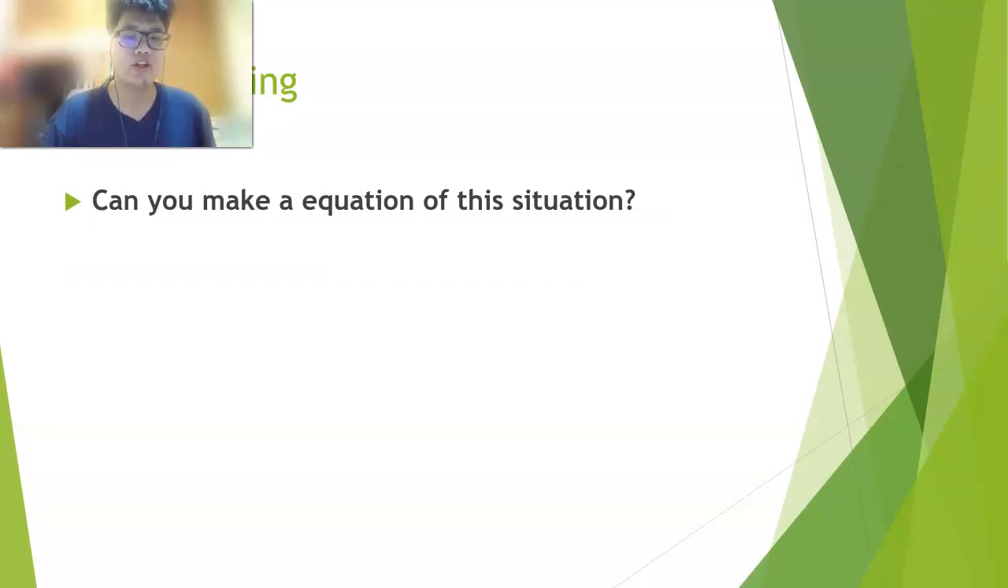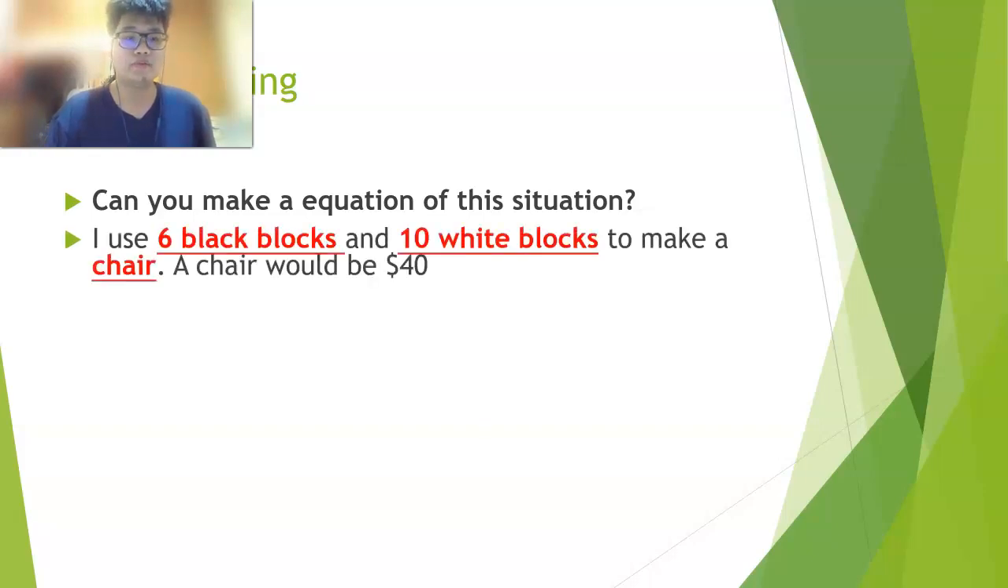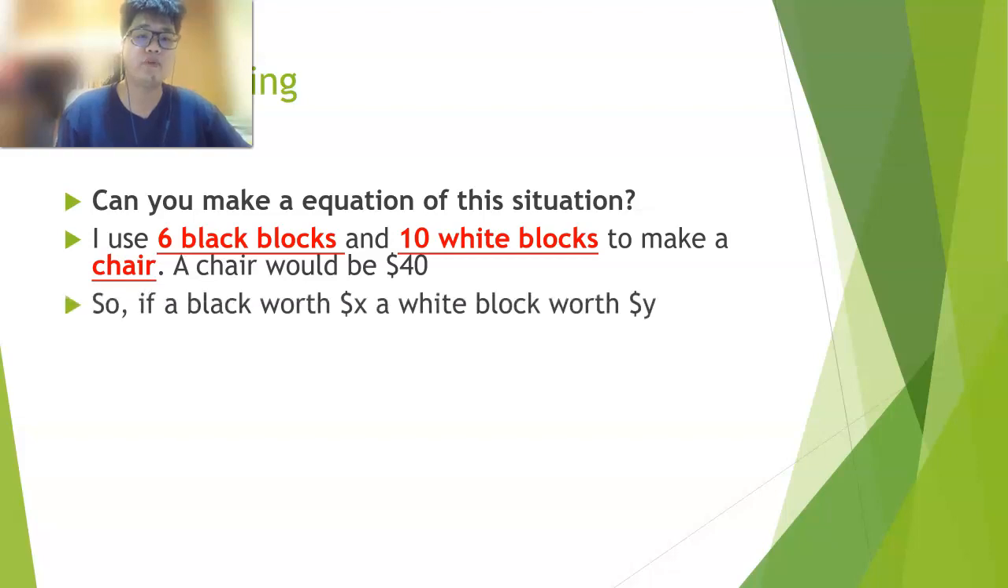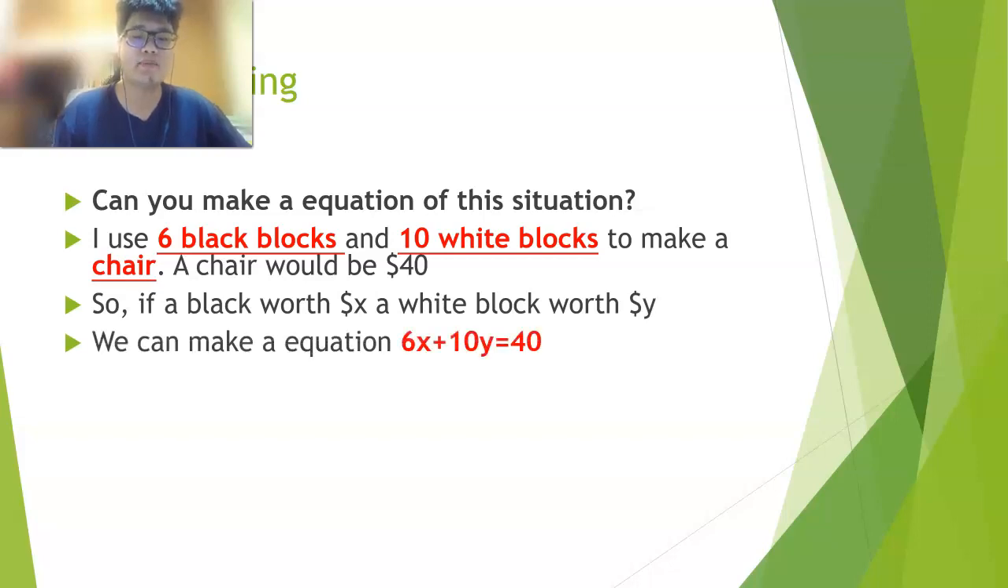Now, it's brainstorming time. Can you make an equation of this situation? What do I mean? I use 6 black blocks and 10 white blocks to make a chair. A chair would be $40. How to make an equation? First of all, say a black block is worth x dollars and a white block is worth y dollars. So we can make an equation like this: 6x plus 10y equals 40.